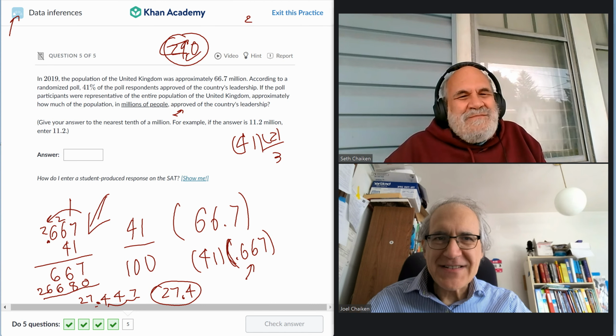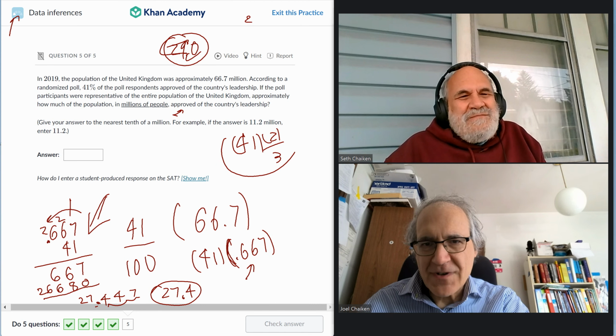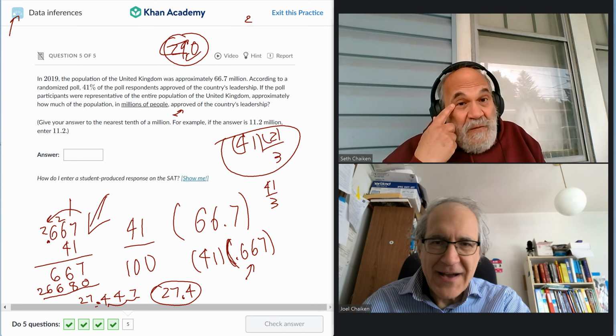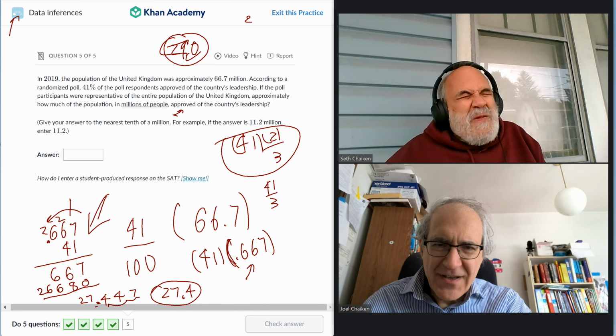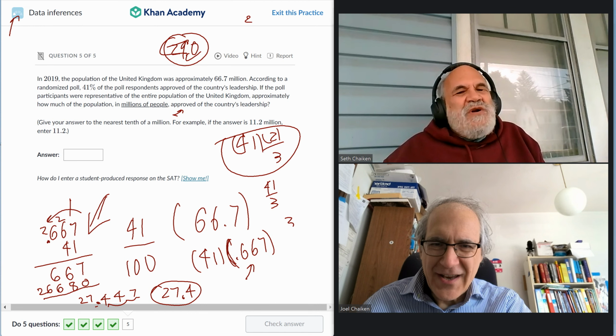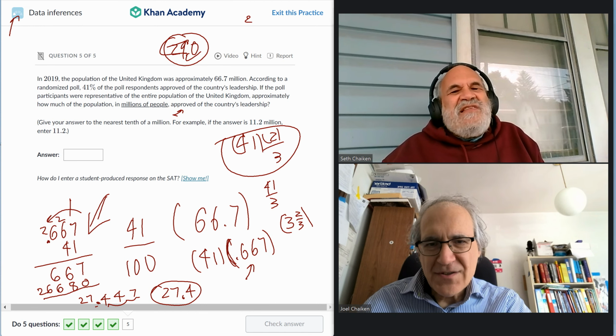Okay, and we're not going to waste everyone's time figuring out if this would have given the same answer. 41 divided by 3 is a little bit easier. Well, maybe we should. 41 divided by 3 is 13.67. Well, you would have gotten the same answer if you used 2/3, because 2/3 is less than 0.667.